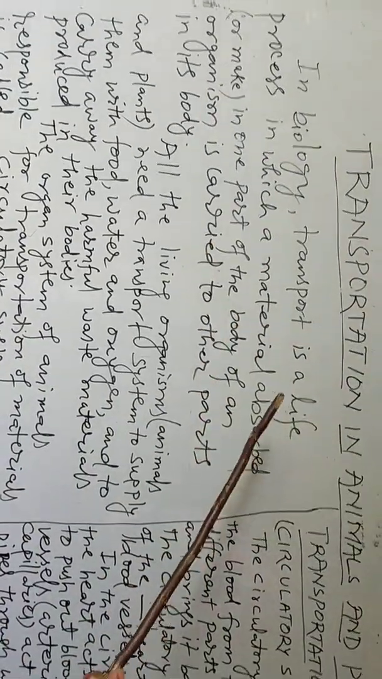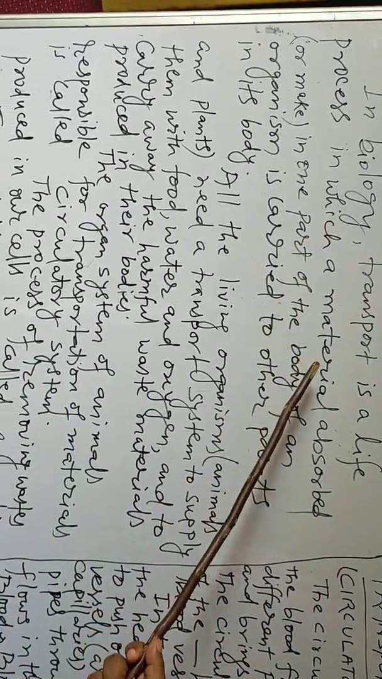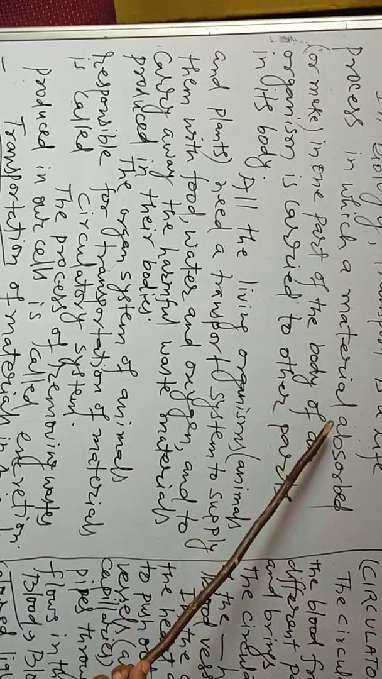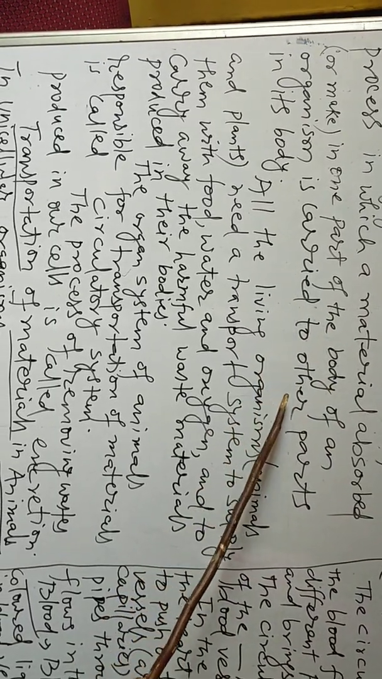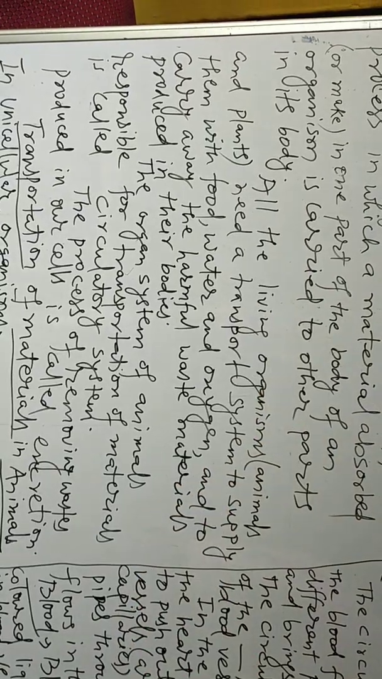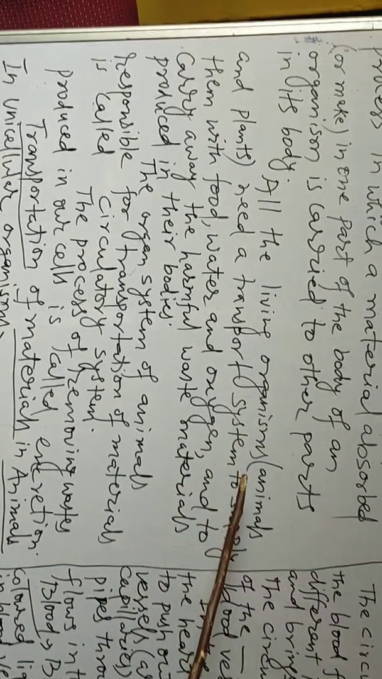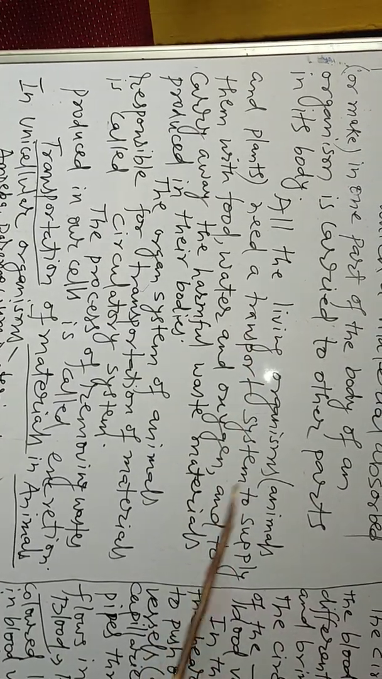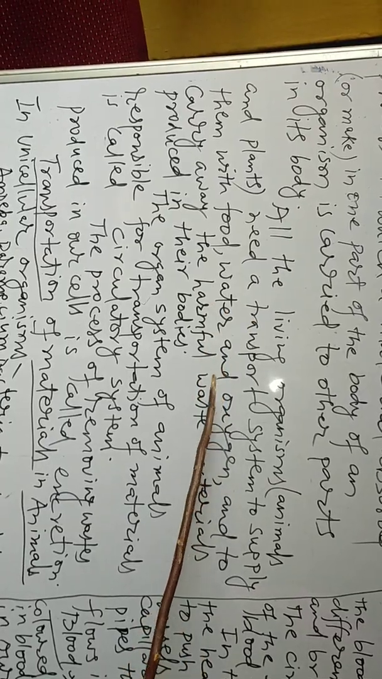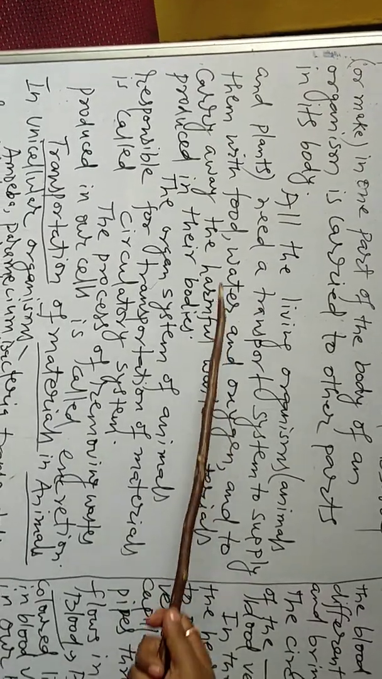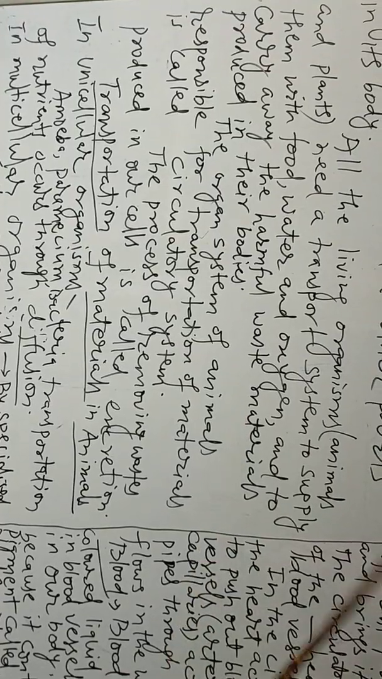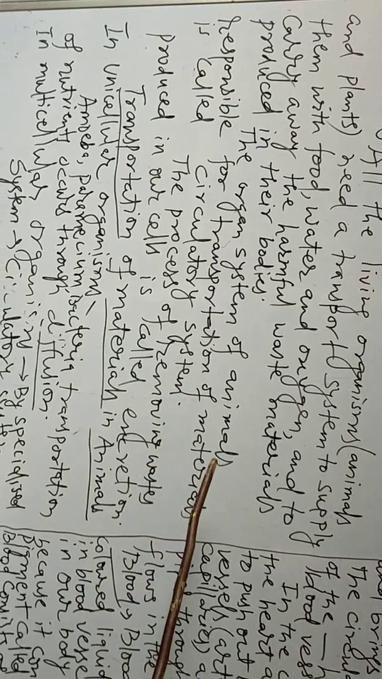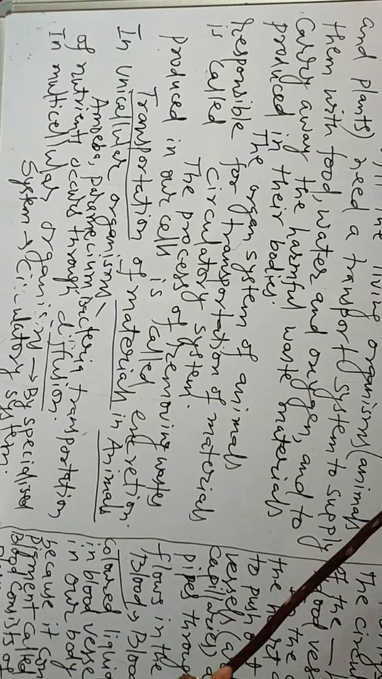In biology, transport is a life process in which a material absorbed or made in one part of the body of an organism is carried to other parts of its body. All living organisms, either animals or plants, need a transport system to supply them with food, water and oxygen, and to carry away the harmful waste materials produced in their bodies. So in this chapter we will see the circulatory system and the excretory system.